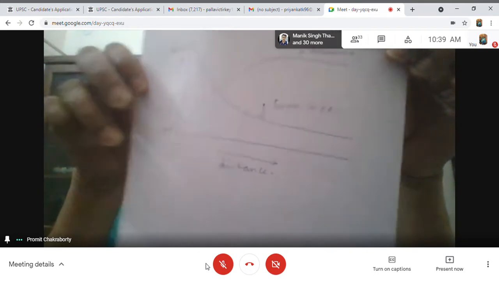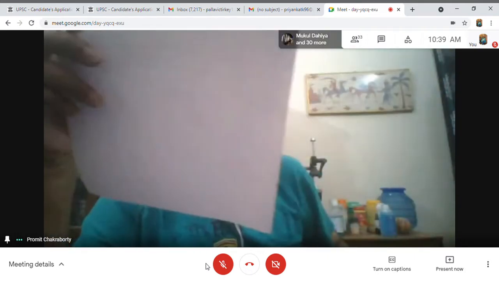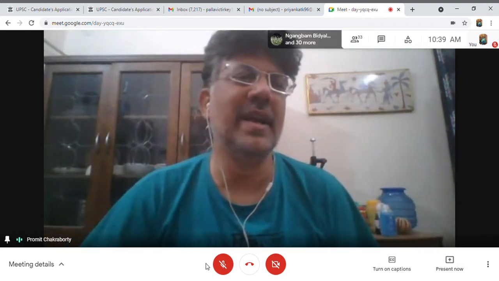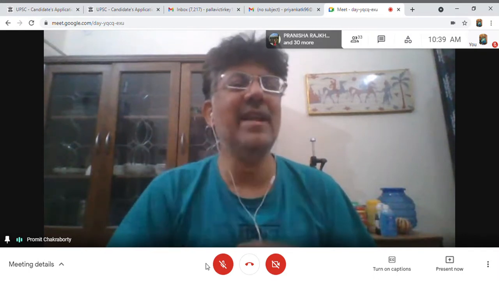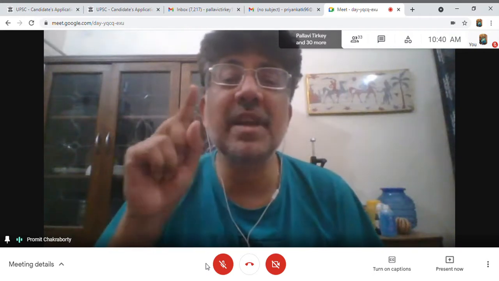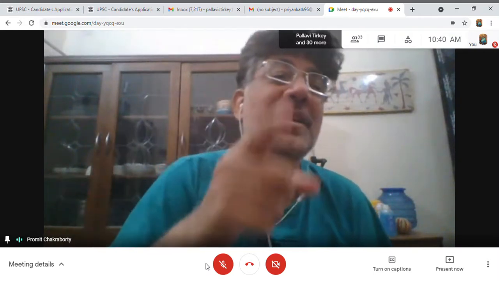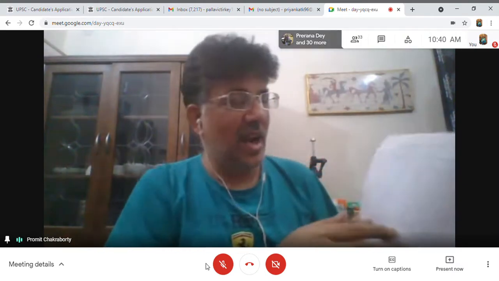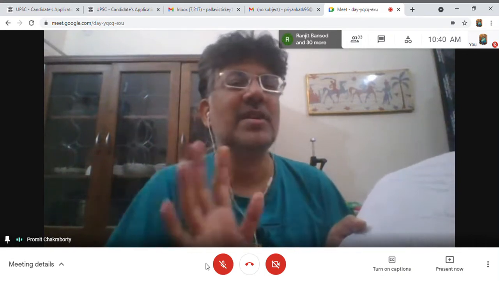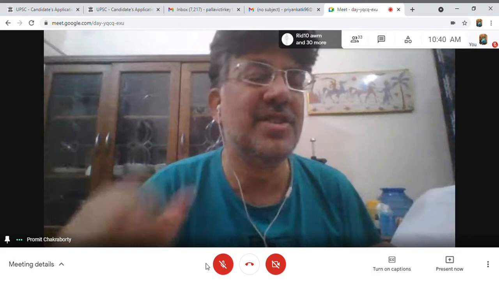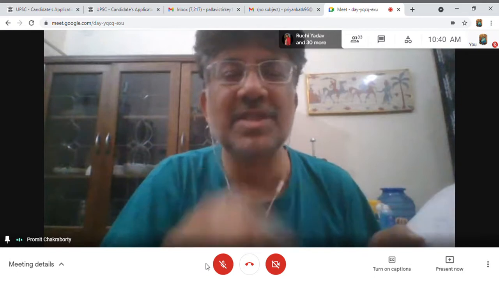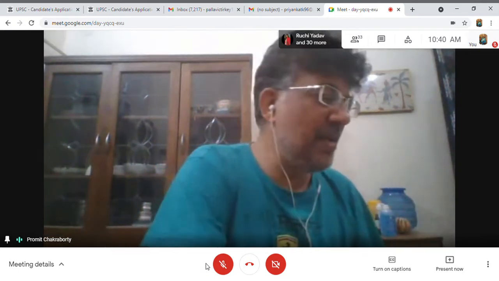Now see, it is true that in the down current direction, the grain size decreases and the roundness increases. But it doesn't go on with indefinite decrease in size or indefinite increase in roundness. The roundness curve increases and then becomes steady. After a certain time, you cannot increase the roundness of the grain further. Similarly, after a certain time, you cannot further decrease the size of a grain. They stabilize.